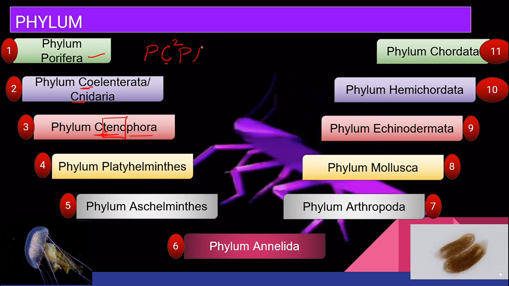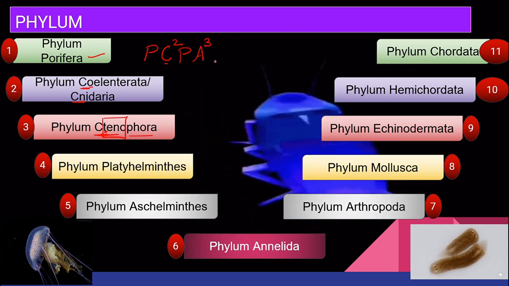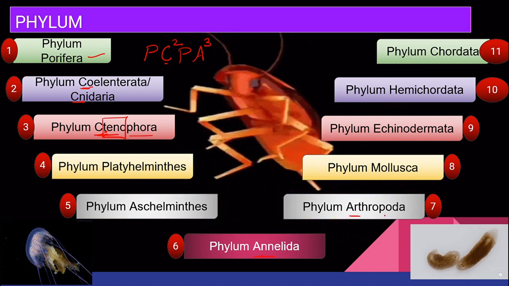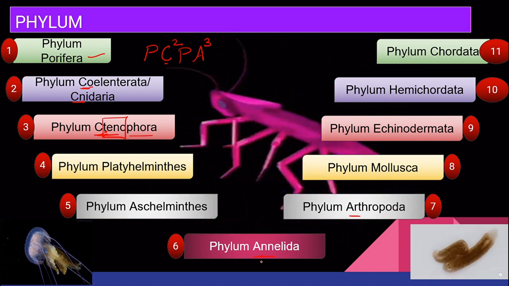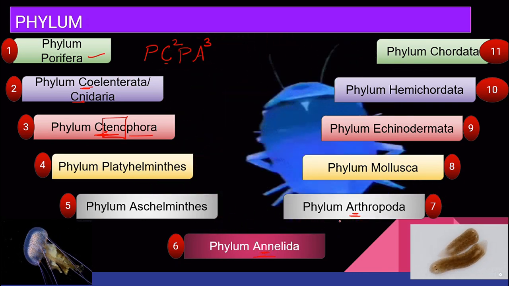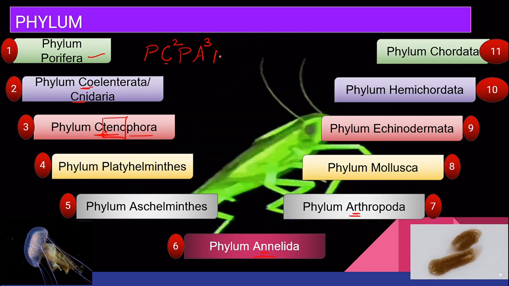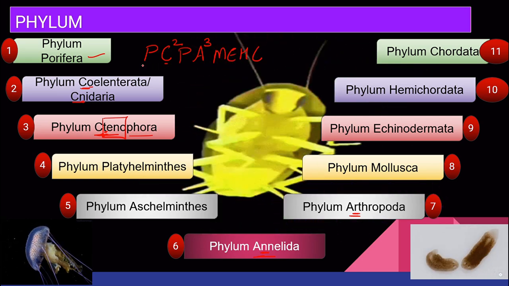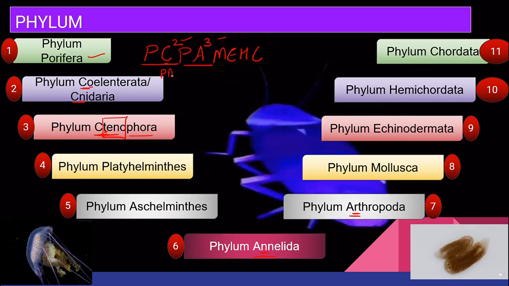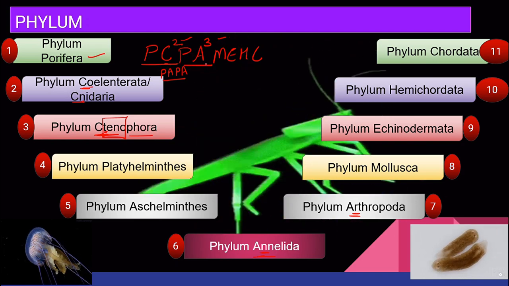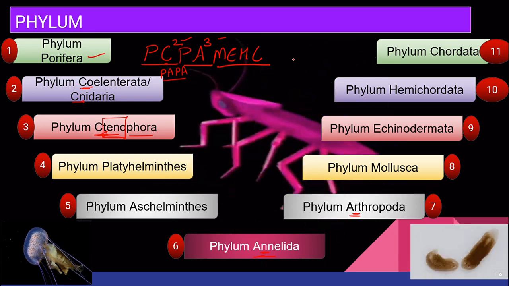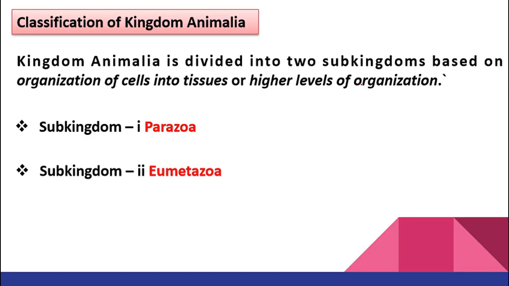Then we have Platyhelminthes, and then we have Ask. Ask to whom? A cube. Ask to Anil, or you can say Annie or Arthro. Ask Annie: N will come before and R will come later on, and Mehek. PC square, PA cube, after square cube will come. You can remember Papa will be there. PC square, PA cube, Mehek is the trick for this, right?